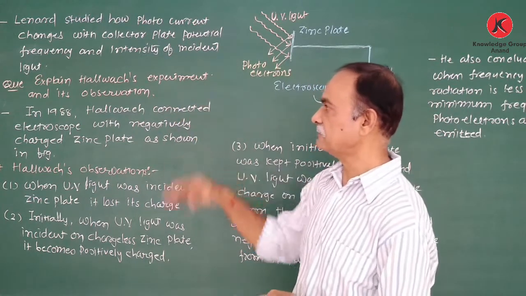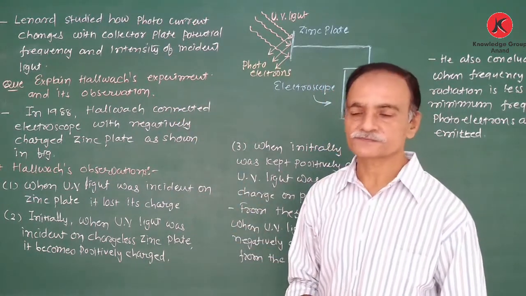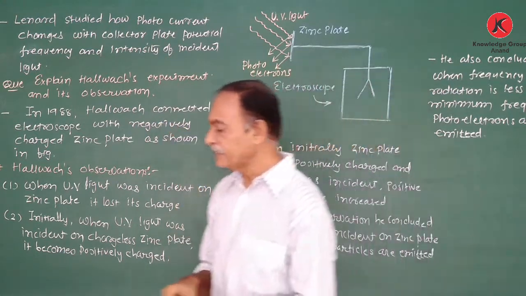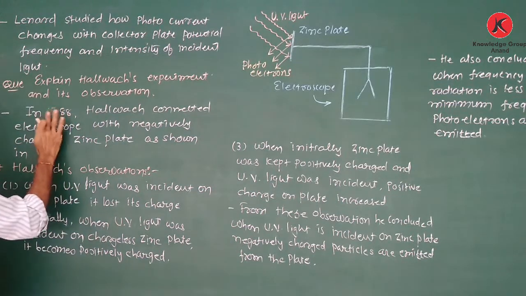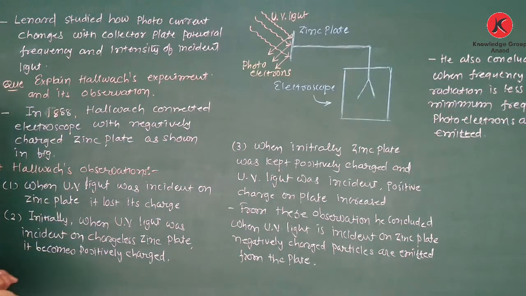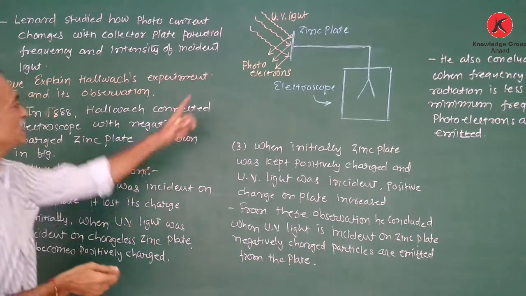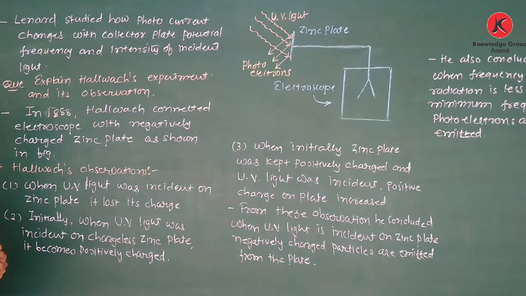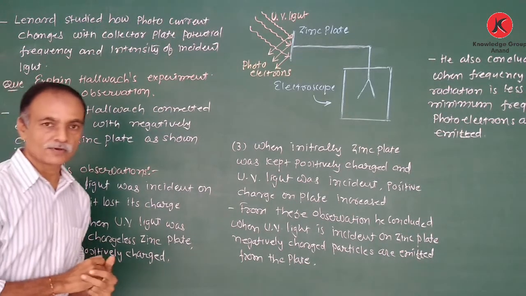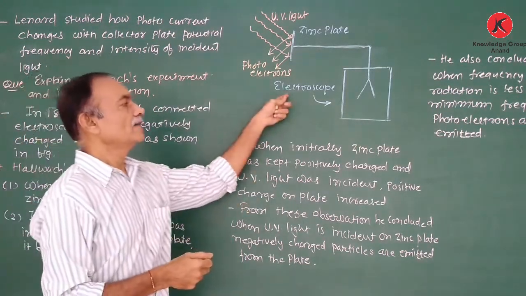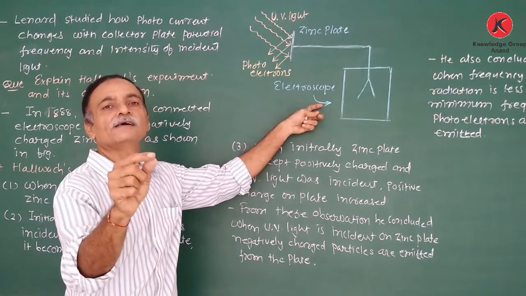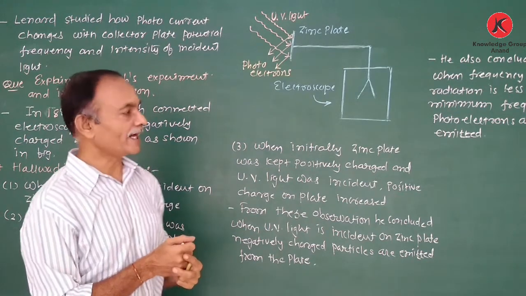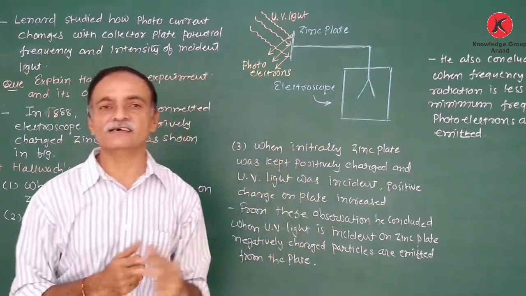Explain Hertz's experiment and its observation. For that purpose, in 1888, Hertz connected a negatively charged zinc plate with an electroscope. What is an electroscope? Already in chapter 1, we defined that to detect charge, the electroscope is used. The electroscope is a device which detects charge.